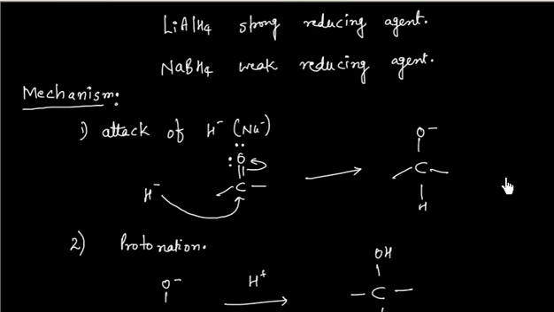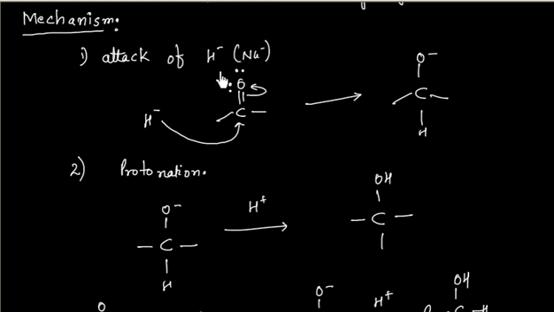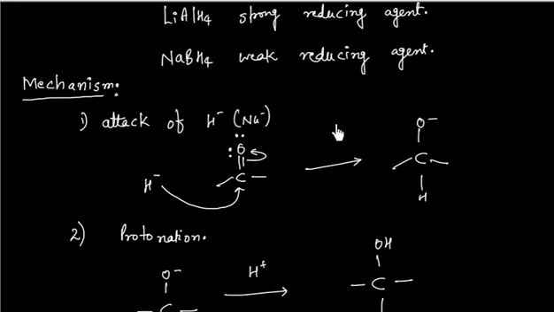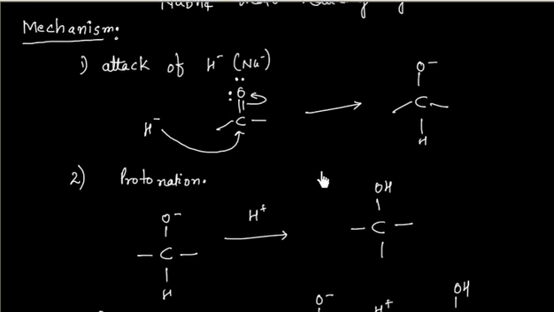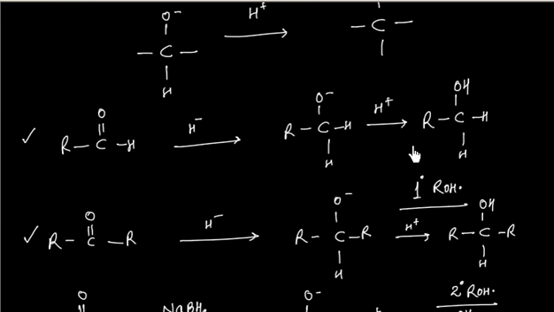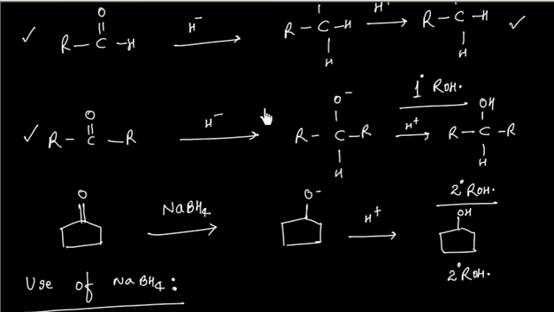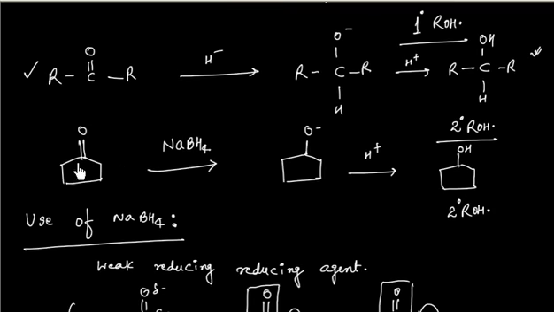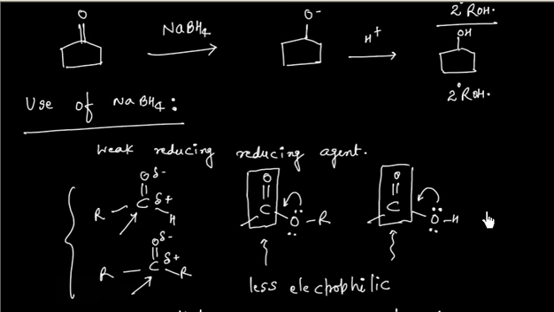Second fact, we said the mechanisms of lithium aluminum hydride and sodium borohydride are very similar. First step is attack of H minus hydride because both act as a hydride donor, and the next step is protonation. If I have aldehyde, we will get a primary alcohol. If I have ketone, we will get a secondary alcohol. For example, here we have a ketone, so we will get a 2-degree alcohol.